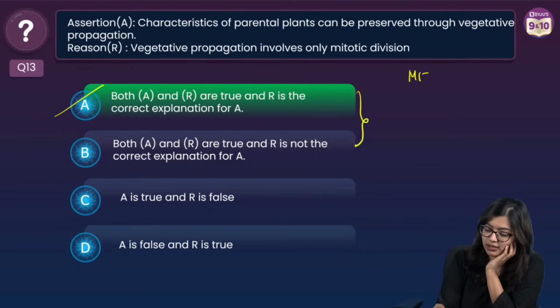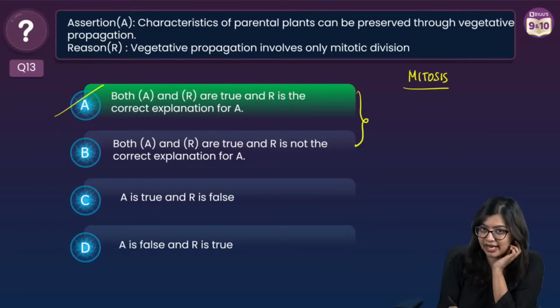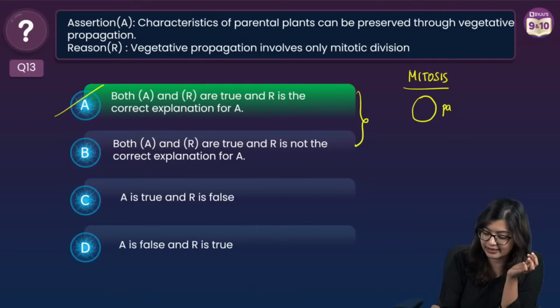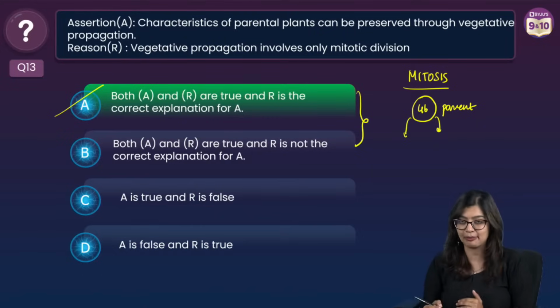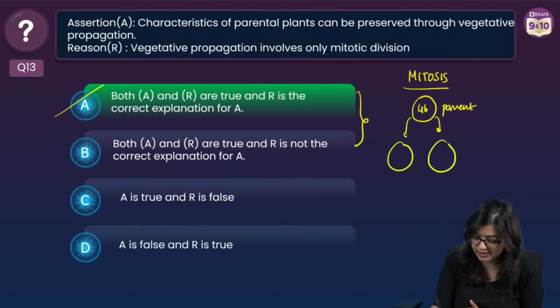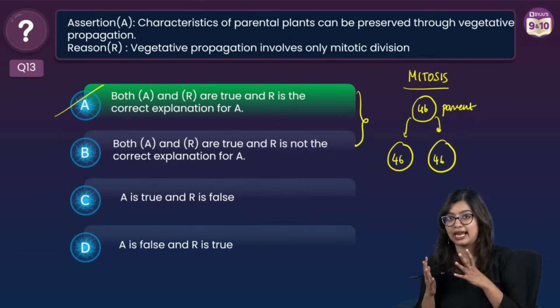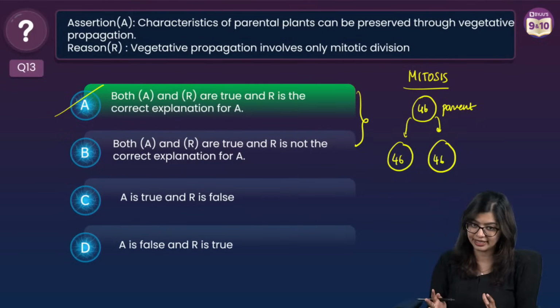Now, what is mitosis and meiosis? Mitosis is a type of cell division where, if there is a parent cell, let's assume a skin cell in our body which has 46 chromosomes, the division will happen in such a way that even the daughter cells will have the same number of chromosomes. So it will duplicate all of its content and then it will divide.